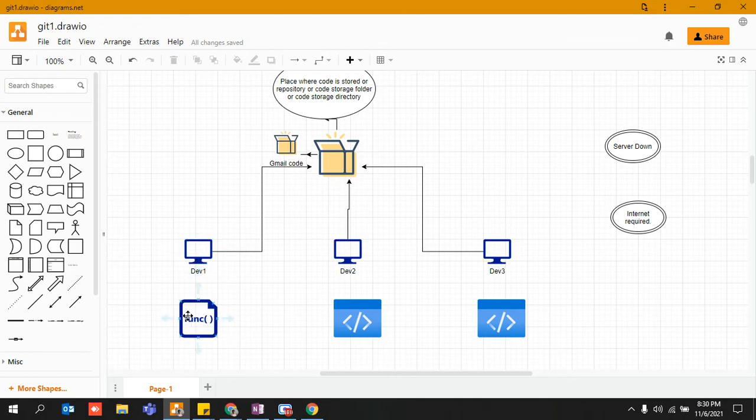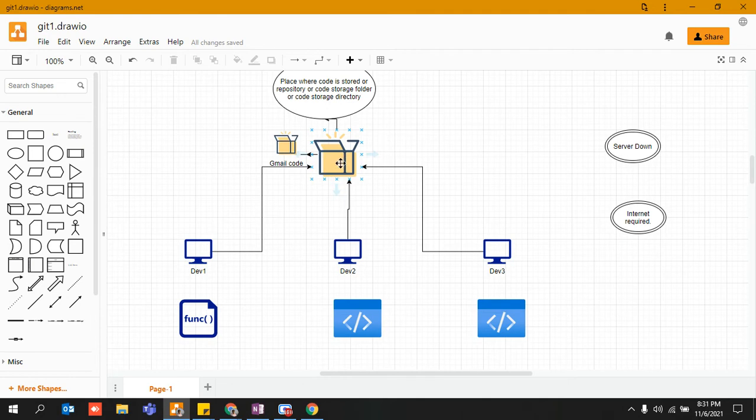And at the end of the day, before leaving, let's say they just uploaded it onto the central repository. The same thing was done by dev 2. He was not working on the Gmail login functionality. He was working on the security feature of Gmail, right? And this dev 3 was working on accounts or profile settings of Gmail application. So all of these guys were working on some of the code. They were writing it onto the system, and they were simply pushing it onto a central repository.